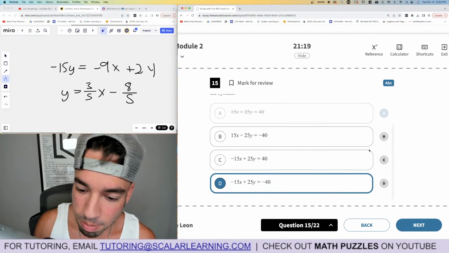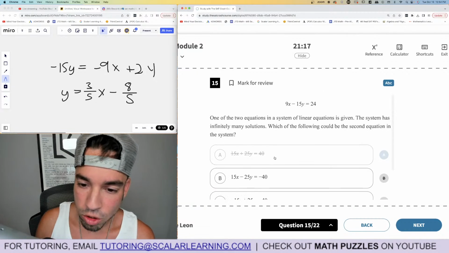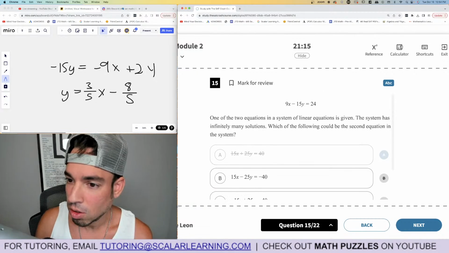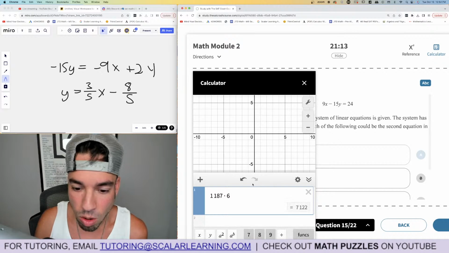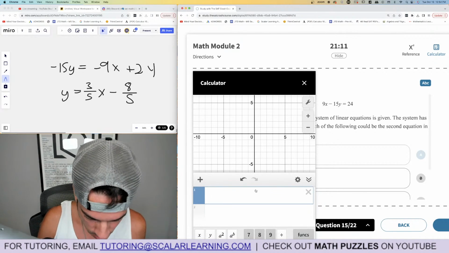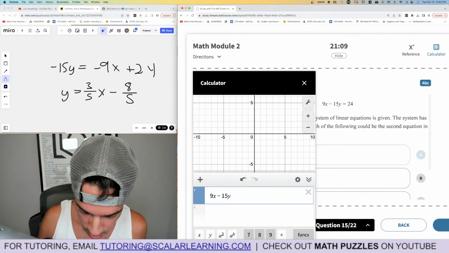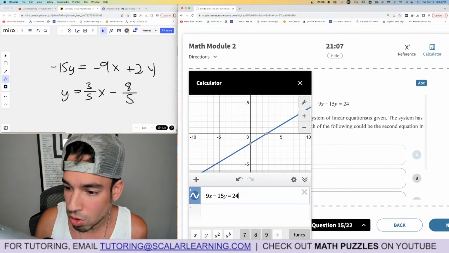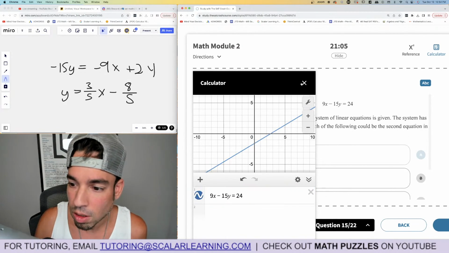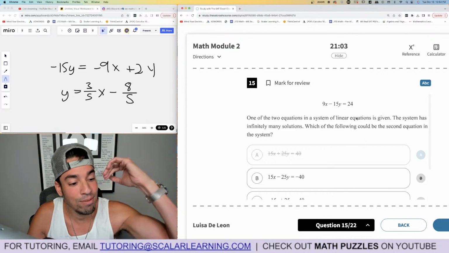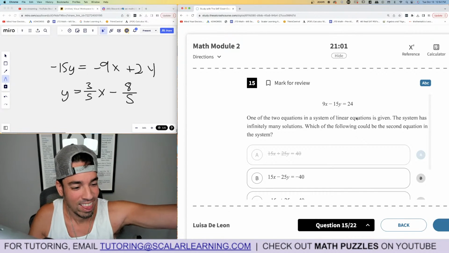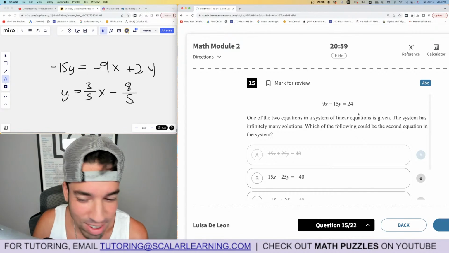This might be a little mistake here. Hold on, let me double check. Unless I'm making a mistake. Okay, so we're going to check in the calculator. 9x minus 15y equals 24. Did it say no solution or infinite? Hold on, let me double check. Oh, it says infinitely many. Sorry, I thought it said no solution. That's why I was misreading it.